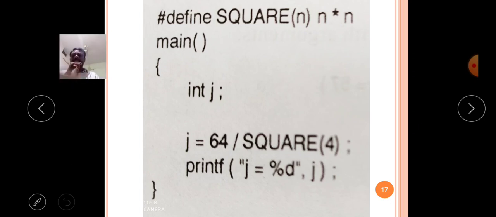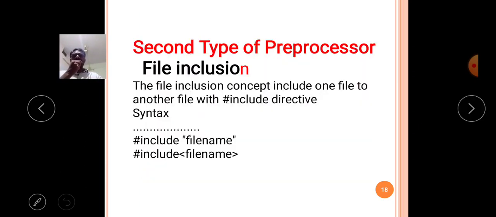Like that, the macro preprocessor directive has two types. Number one is simple macro, number two is macro with arguments. Then comes the second type of preprocessor, that is file inclusion.